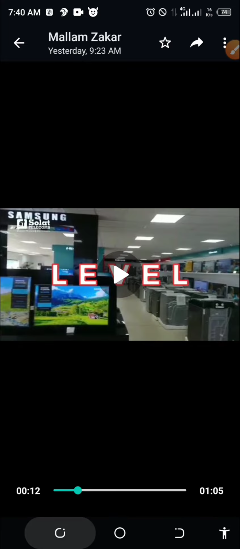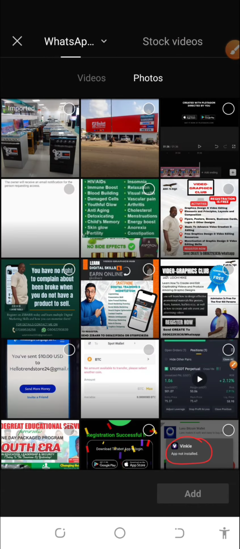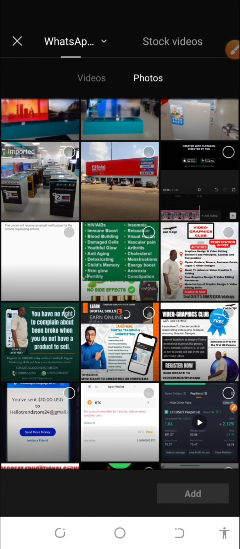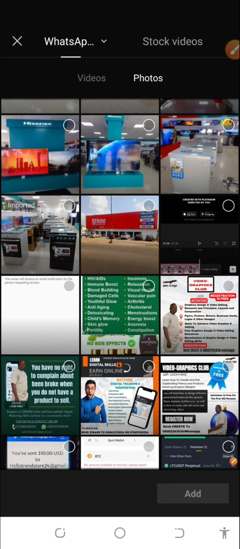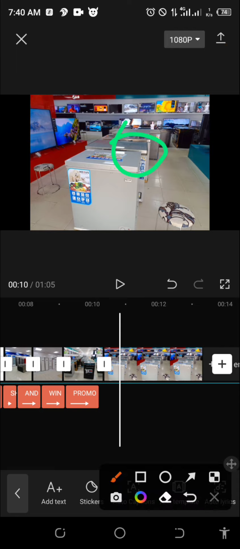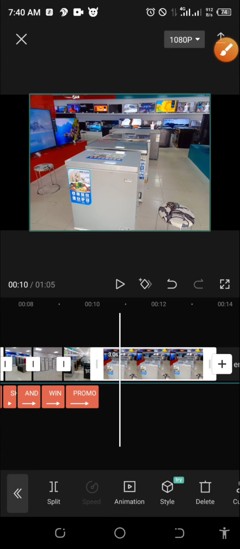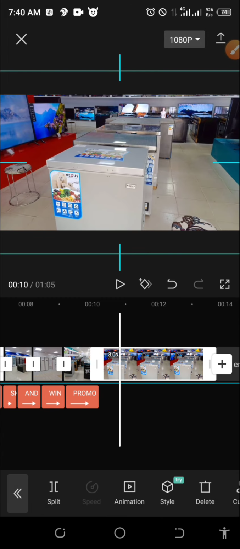But let me just do it, so let's not be as if I didn't do it. Let me add another image here from the company. It's a next level on this electronic shop. So I will add one image. I will click on the image here and zoom it and make it to cover the screen. I will click the image, then I will make it to cover the screen.